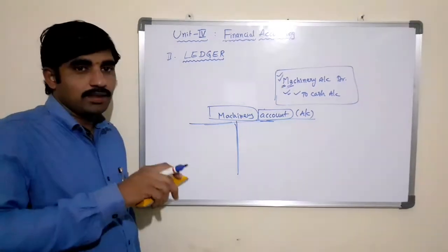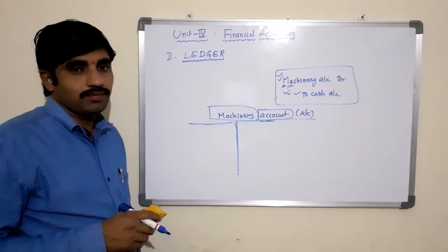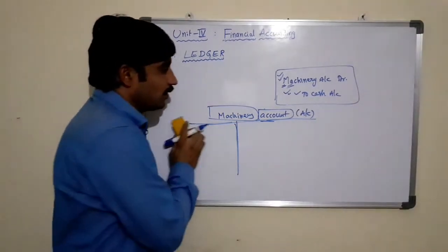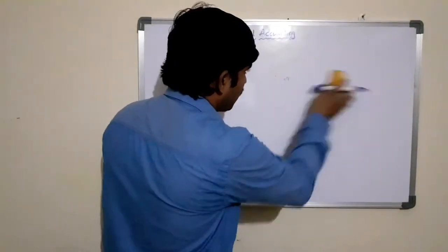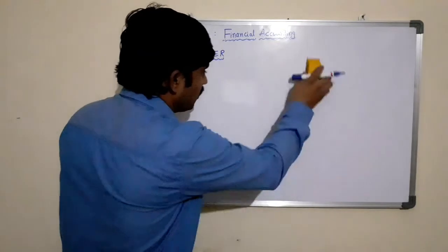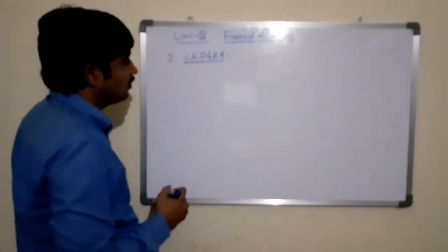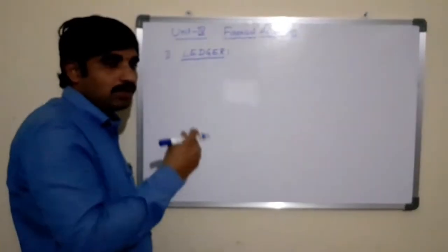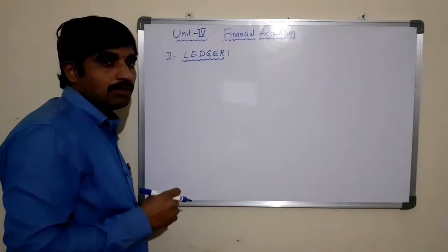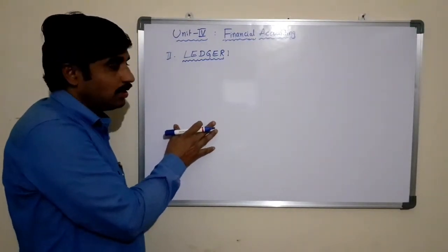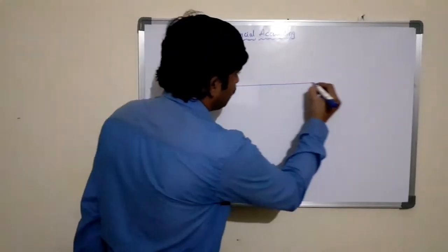So here there are two sides in the format of an account, the debit side and the credit side. Let us see what the format of the account is, which we open for each item passed in the journal. Basically, an account is a T-shaped format. We discussed this in the basic terminology of accounting.